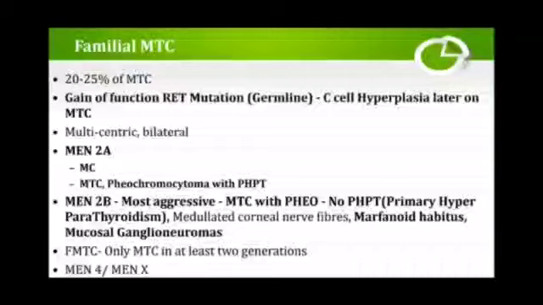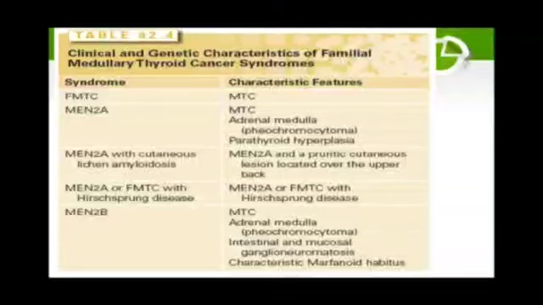Familial medullary thyroid cancer is only medullary thyroid cancer in at least 2 generations. Other than that, MEN4 and MEN-X are there. What are the genetic characteristics of familial medullary thyroid cancers? Obviously, familial medullary thyroid cancer is a component of medullary thyroid cancers. MEN2A, as I told, is medullary thyroid cancer along with pheochromocytoma and parathyroid hyperplasia.